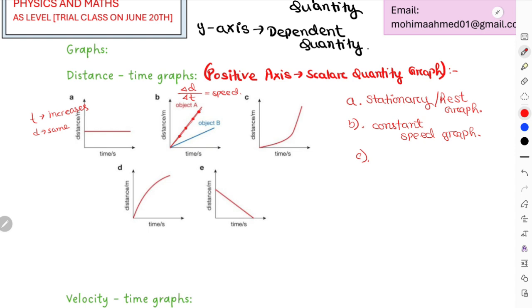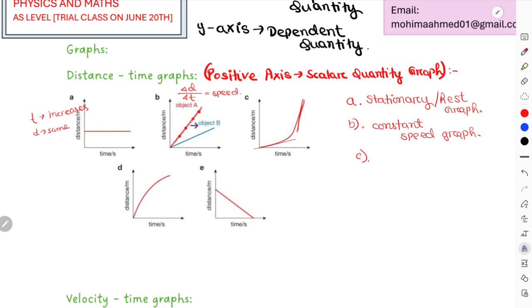Then again, parts C and D are quite different. For example, in part C and D over here, as you can see, initially the graph is less steep and finally it is more steep. How can you tell if a graph is more steep or less steep? By the inclination of that line. For example, over here, this one was less inclined than the red one, right?